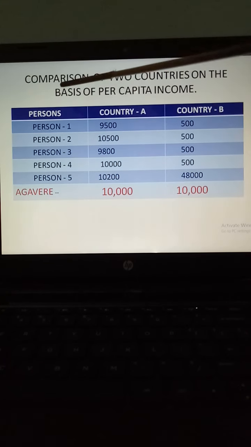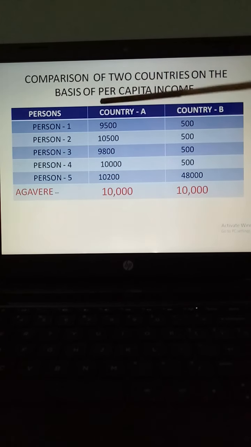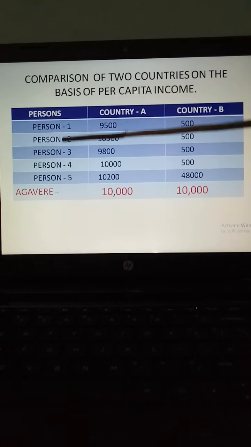I have taken two countries for comparison, country A and country B. And for your calculation, so that it will be easier, I have taken 5 persons living in country A and 5 persons living in country B. But you know, no two countries have the same population.